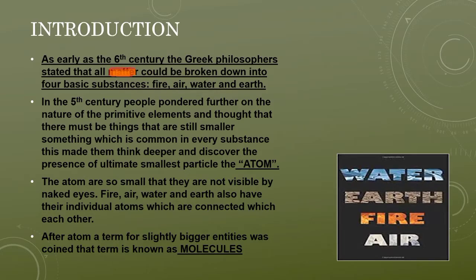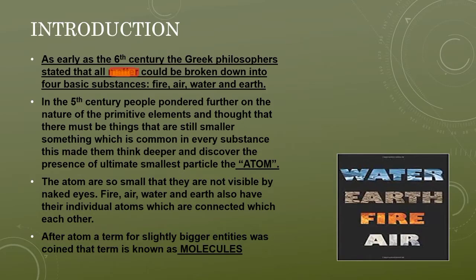Many Greek philosophers and Indian philosophers said that all matter might be made up of some small particles. But especially the Greek philosophers, as early as the 6th century, gave the idea that all matter could be broken down into 4 basic substances.